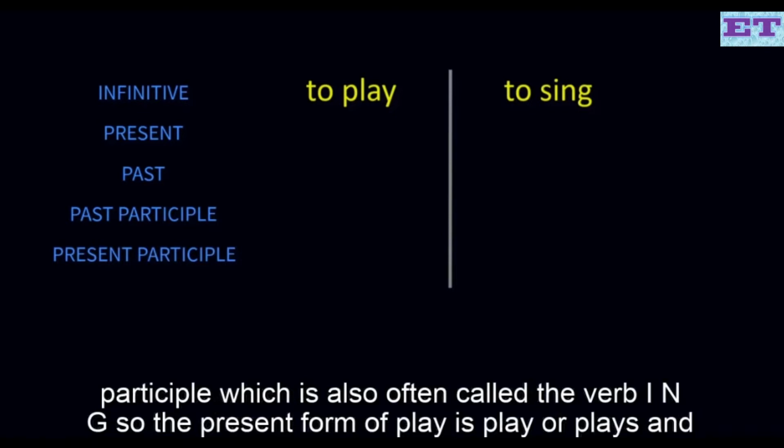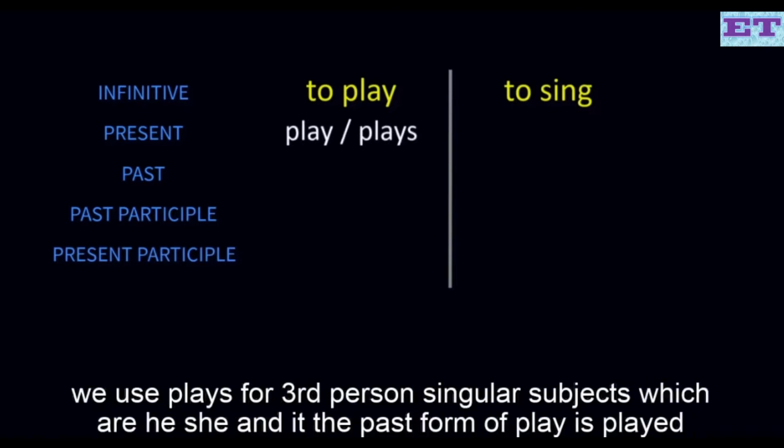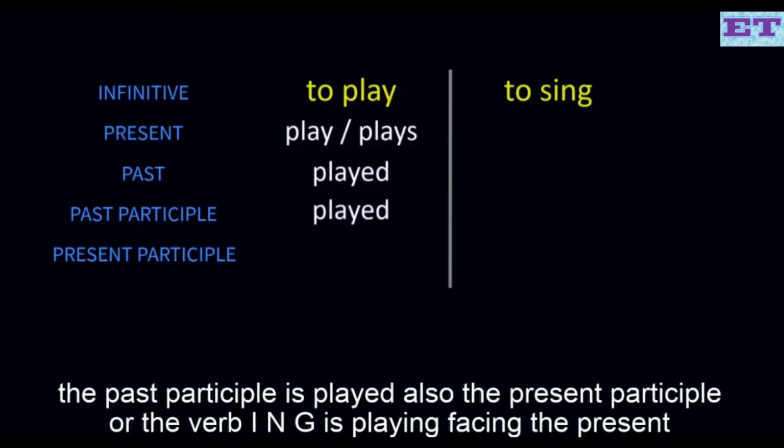So the present form of play is play or plays, and we use plays for third person singular subjects, which are he, she, and it. The past form of play is played. The past participle is played also. The present participle, or the verb ing, is playing.